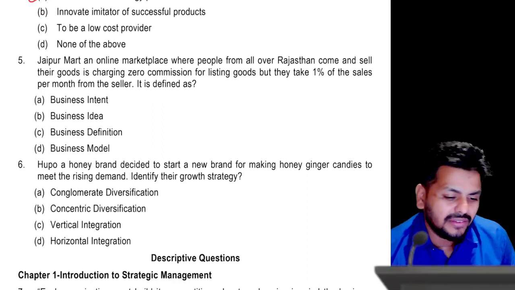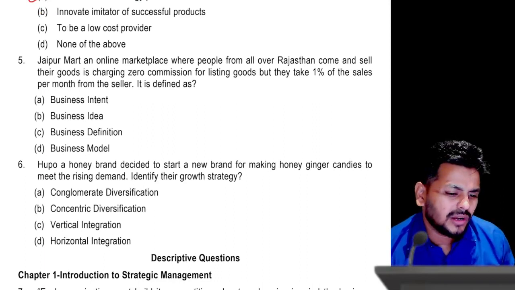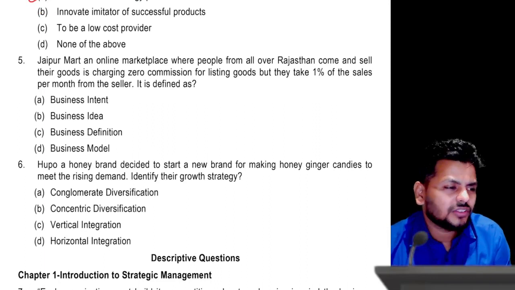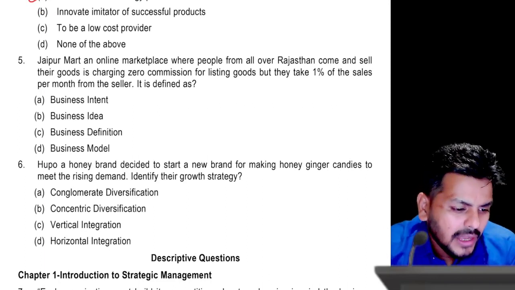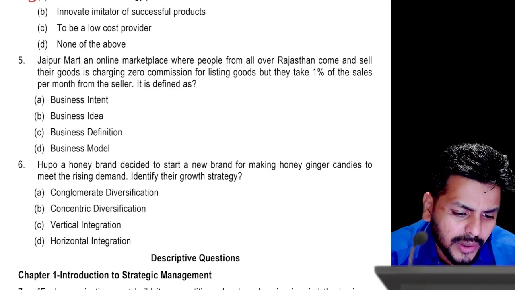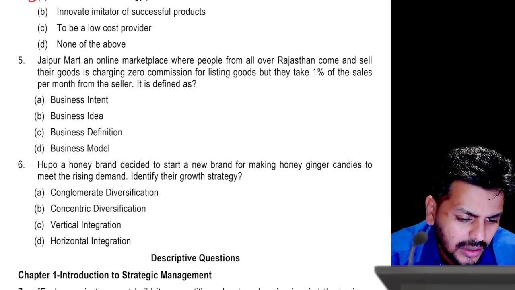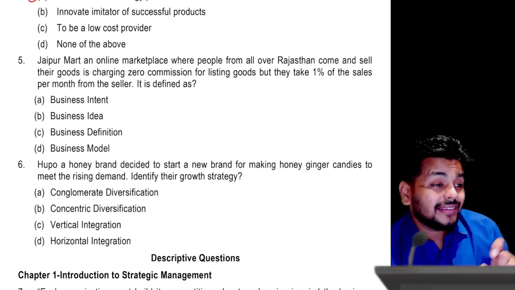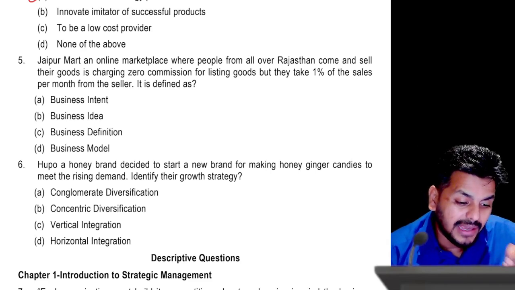In question number 5, I think it's a question on how they're making profit. Jaipur Mart, an online market space where people from all over Rajasthan come and sell their goods. Zero commission, takes a listing, but 1% of the sales per month. Okay, this is about how this particular entity makes money.